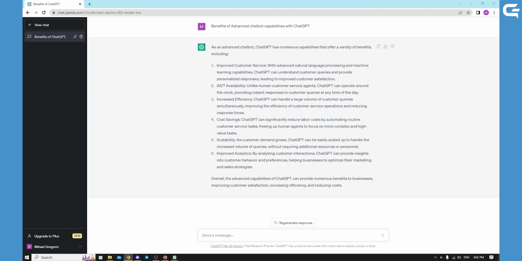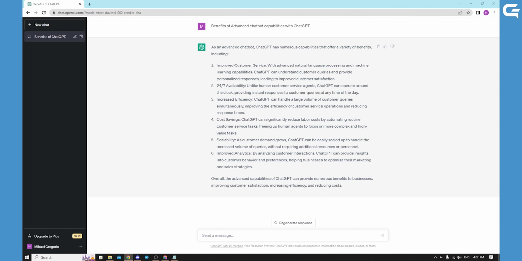Personalization is also an important aspect of the advanced chatbot. With ChatGPT, you can personalize the chatbot responses based on user data such as preferences, history, and behavior. This can help improve user experience by providing more relevant and useful information to users.